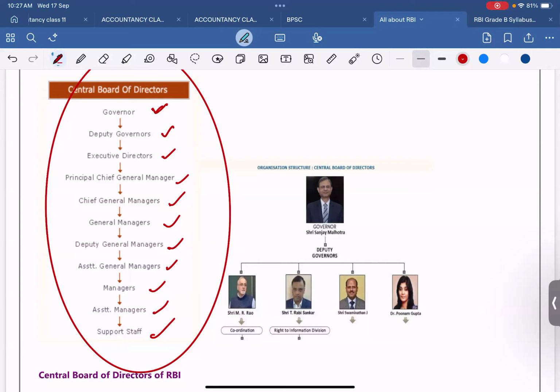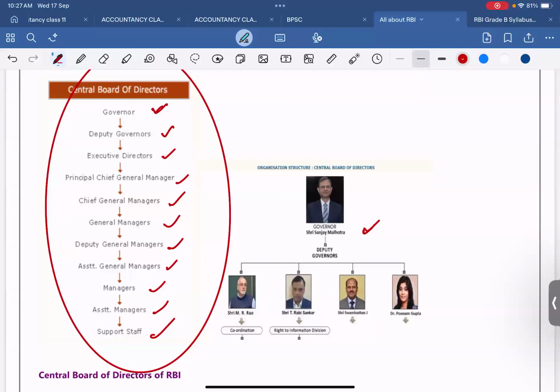Sir, Sanjay Malhotra sir, yes, he is replacing Shaktikanta Das. Yes, right. This is already mentioned, you guys can also read and answer it. So the governor is Sri Sanjay Malhotra.